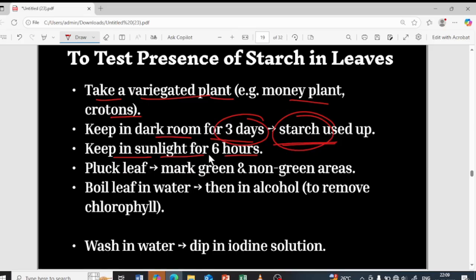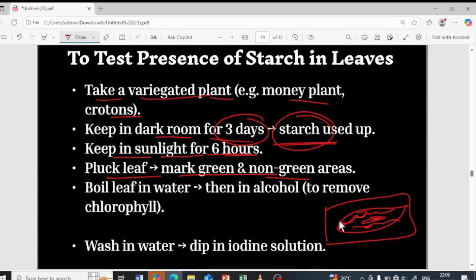After I keep it for 6 hours, I will pluck the leaf and trace the green area. If this is the leaf, there will be a variegated region like this, right? The green region will be present here and the non-green regions here. I am going to trace wherever the green region is present on a paper. I will take one paper and wherever the green region is present, I will just trace it like this.